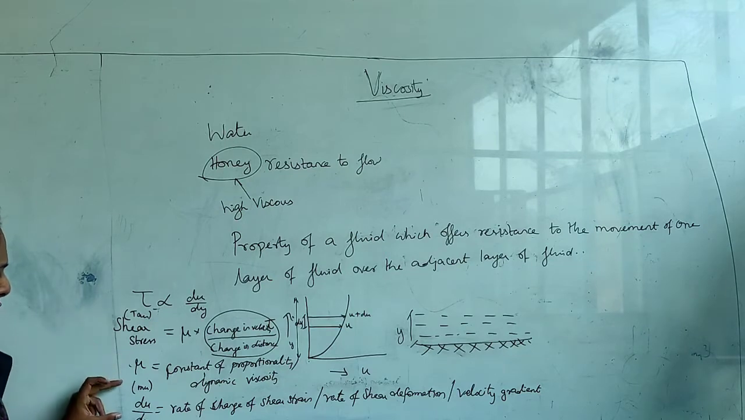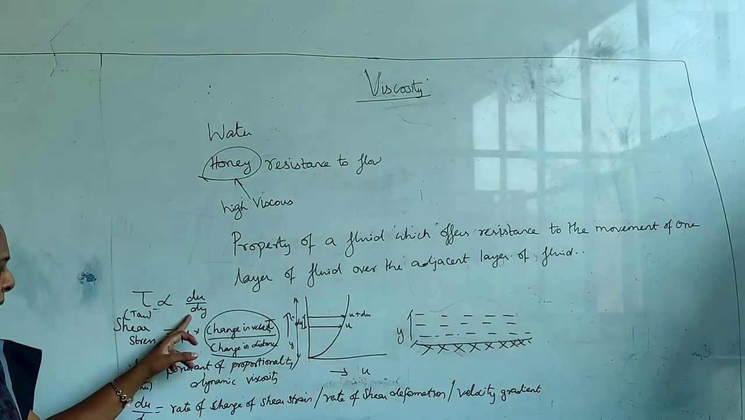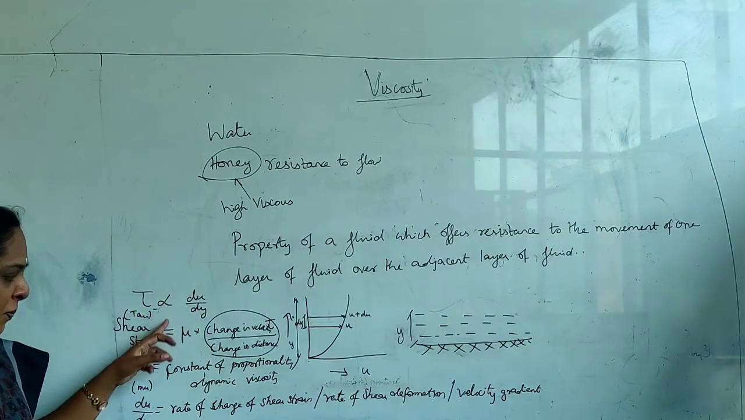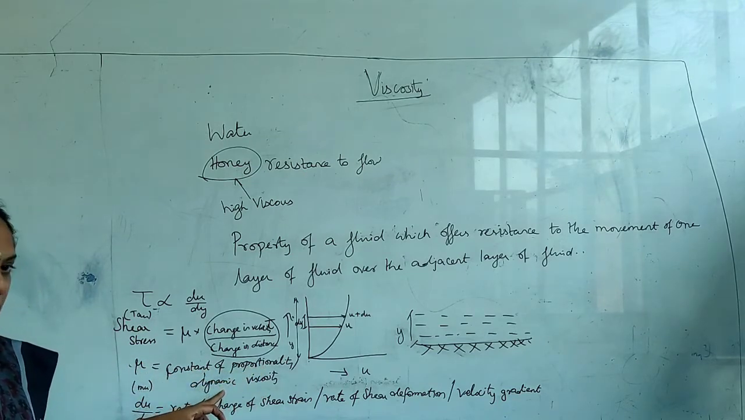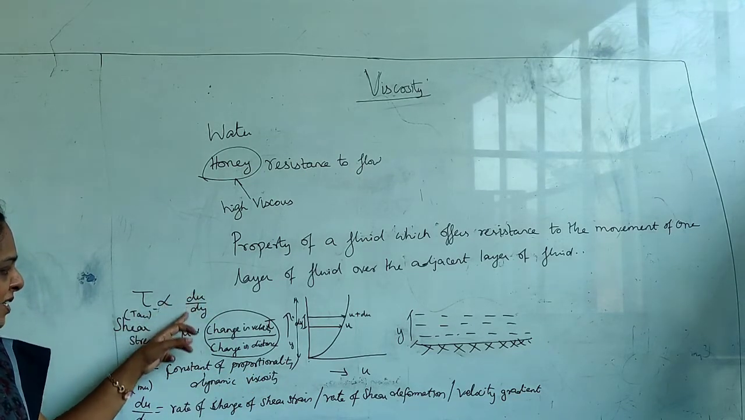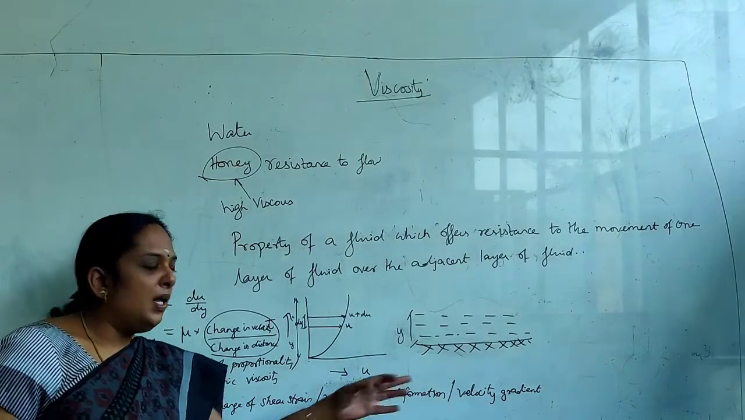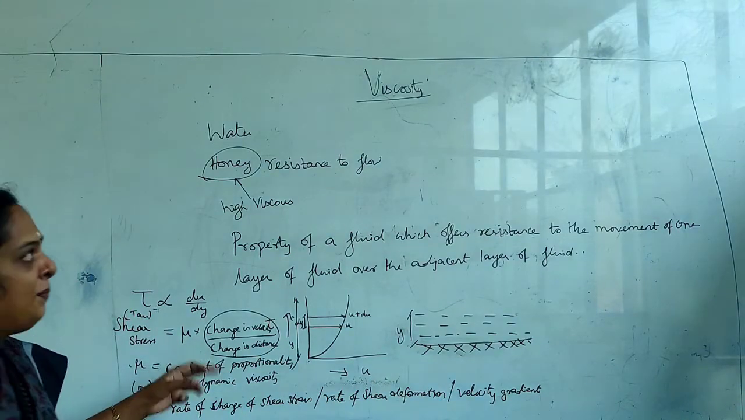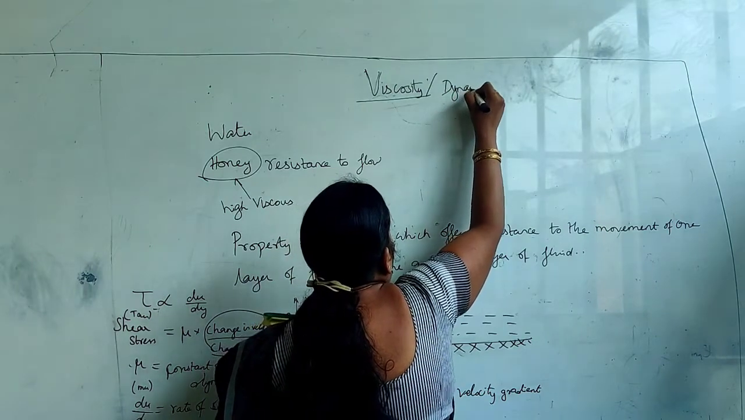Okay, that's why I have given you all these things. So I repeat, tau is proportional to du by dy, where tau is your shear stress, and instead of proportionality we are giving mu. This mu is said to be the constant of proportionality or dynamic viscosity, and this du by dy is the rate of shear, change of shear strain, rate of shear deformation or velocity gradient. So whenever you say viscosity, normally we call it dynamic viscosity.